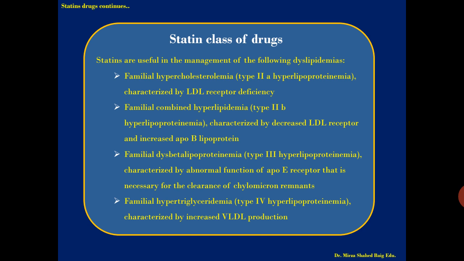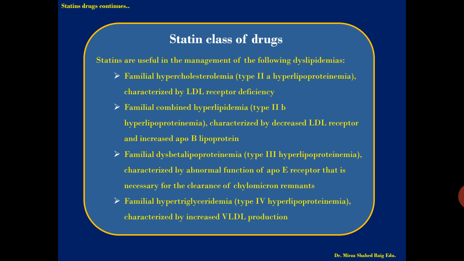We have seen this in part 1, the types and synonyms given to type 2A, characterized by LDL receptor deficiency. Next is familial combined hyperlipidemia, that is type 2B hyperlipoproteinemia, characterized by decreased LDL receptor and increased ApoB lipoprotein, which is happening in this condition. In this condition also the statins are very effective.